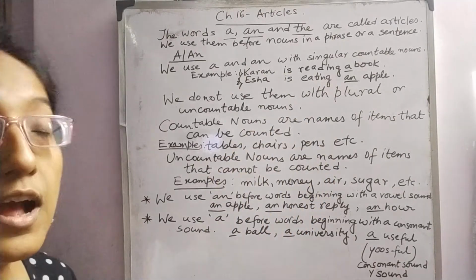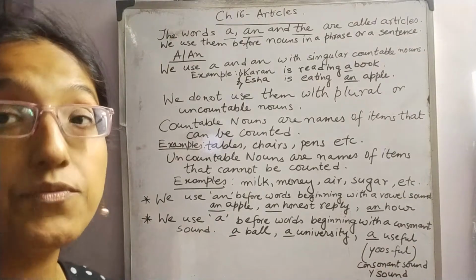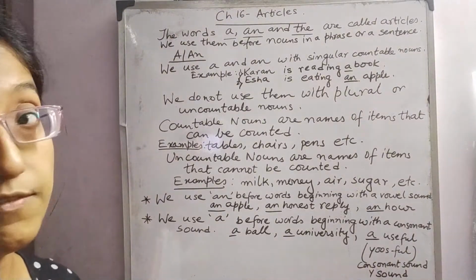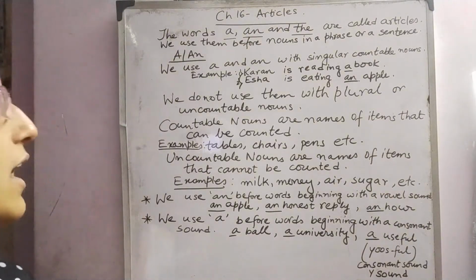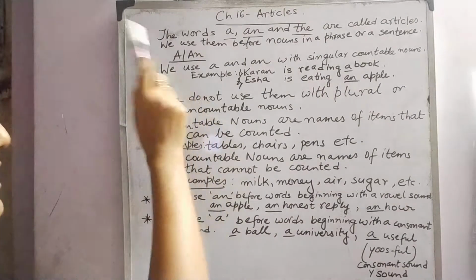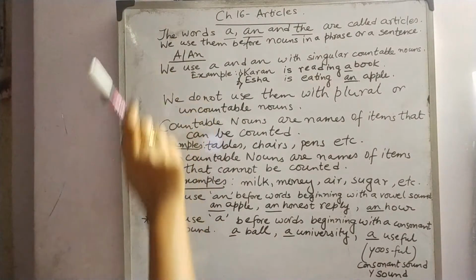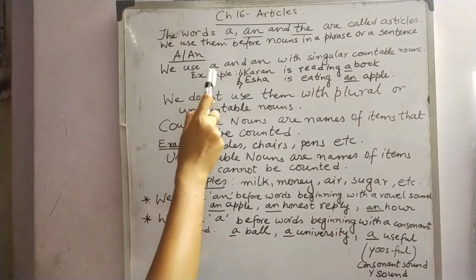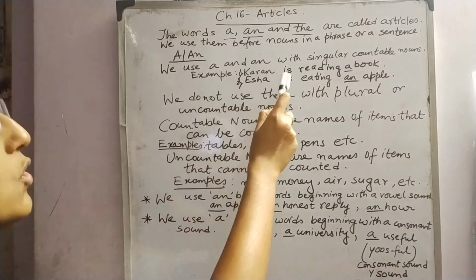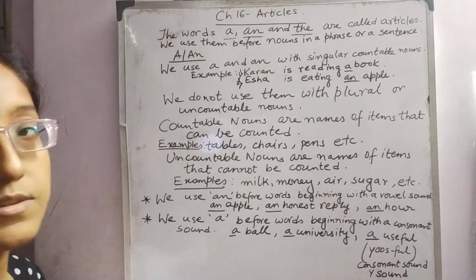Okay? Now, we will know where we can place a, where we can place an in this video. I will clear all the doubts here. Now, let's look at the board. A or an. Students, we use a and an with singular countable nouns.